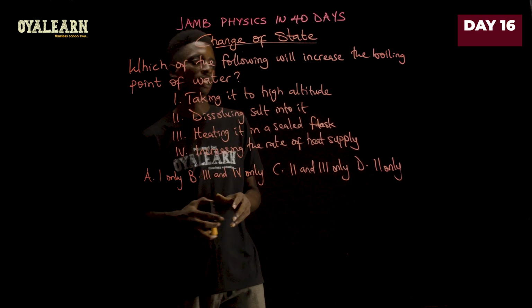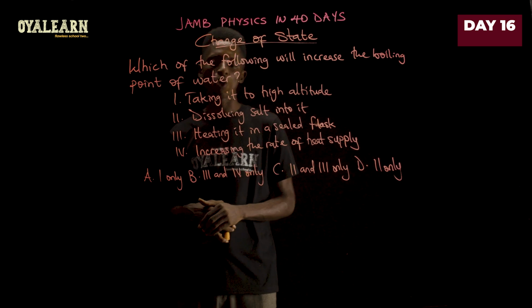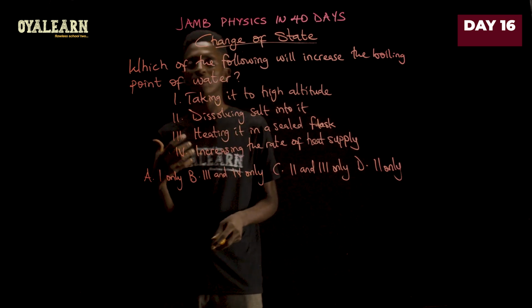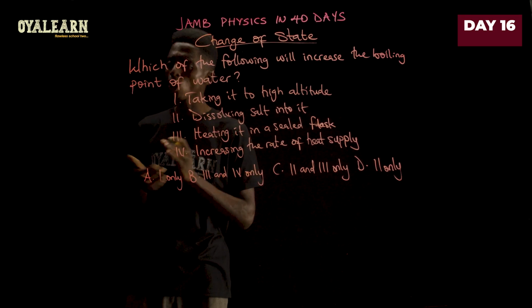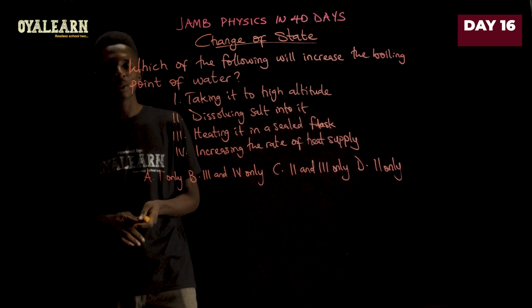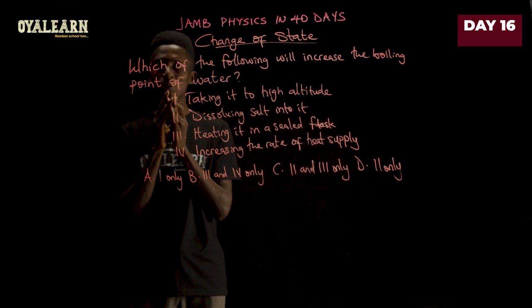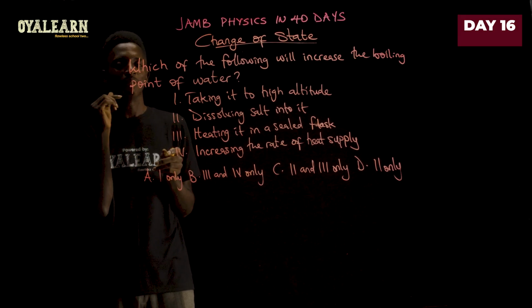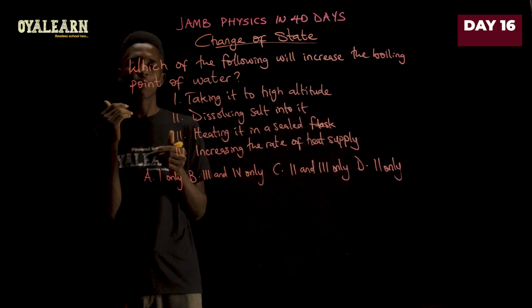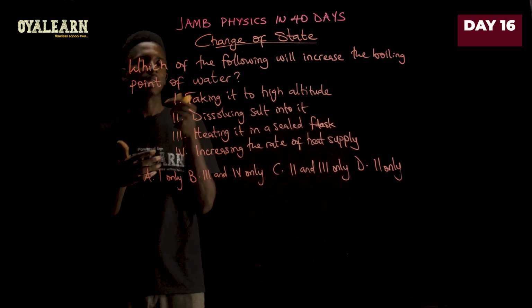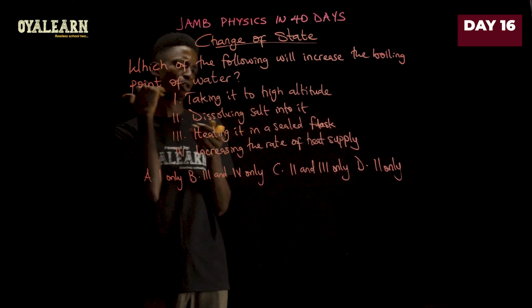Which of the following will increase the boiling point of water? Now, whenever you want to increase the boiling point of water, all you have to do is increase the pressure around it. So anything that increases pressure around it will raise the boiling point. And then, of course, any other thing also that will hinder convection will also raise the boiling point. So let's see which of them.